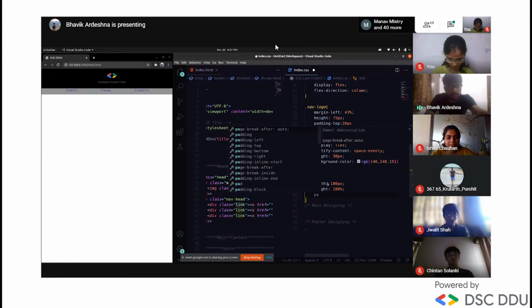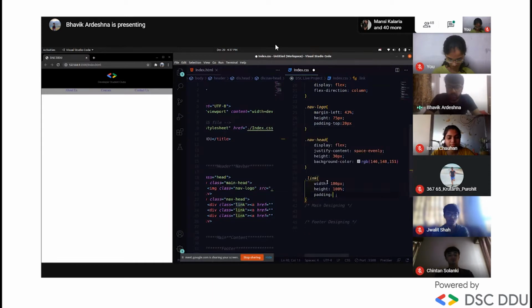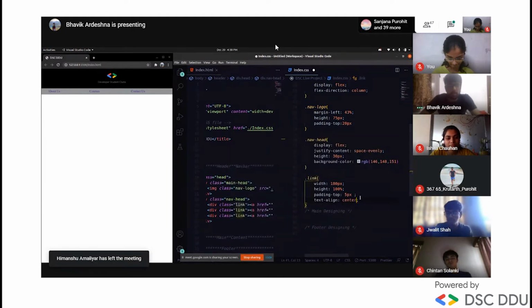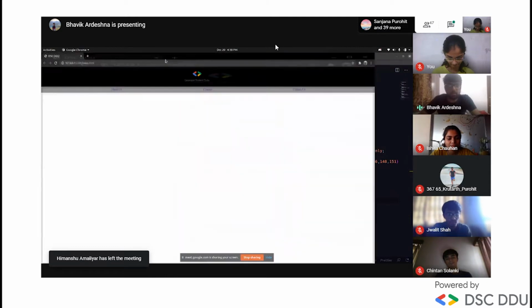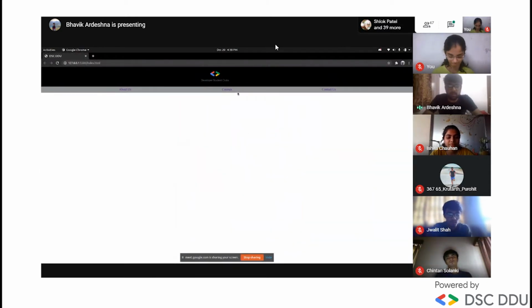And we'll give padding because it's too close to the upper border, right? So we'll give padding top. You can see the changes when I save this file. 5 pixels, okay. Now see the change. I will save it. You can see that about us, courses, and contact us come 5 pixels down from the upper border. So it is mainly what we call padding. If we give left or bottom, it will change as per the value we give. And we want text align center. We want all text to align center. Okay, so it will be in the center. Okay, like this our navbar is ready.